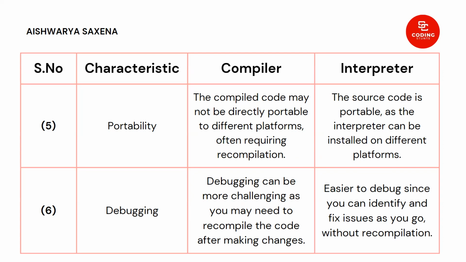The compiled code may not be directly portable to different platforms, often requiring recompilation. In the case of C and C++ programming languages, it is quite popular that they are not highly platform independent.